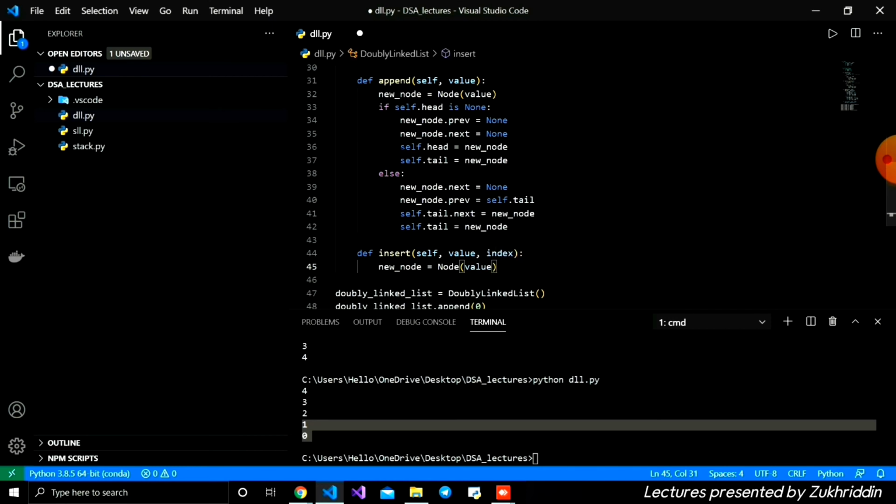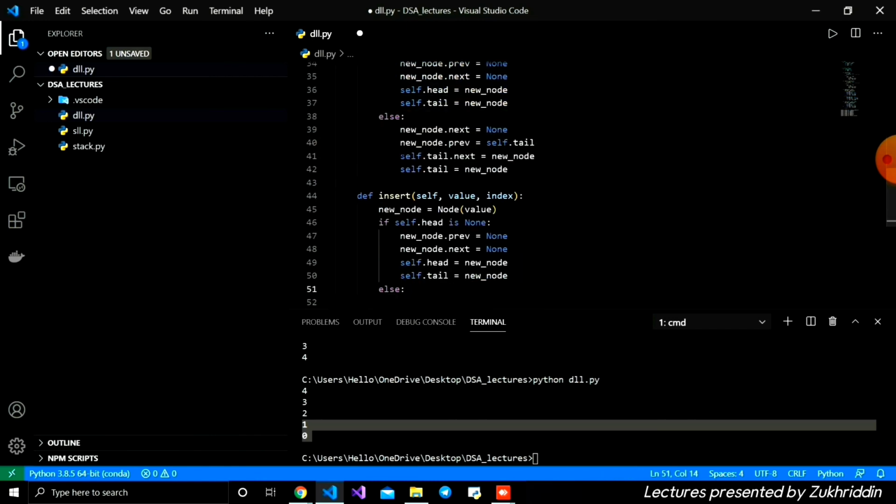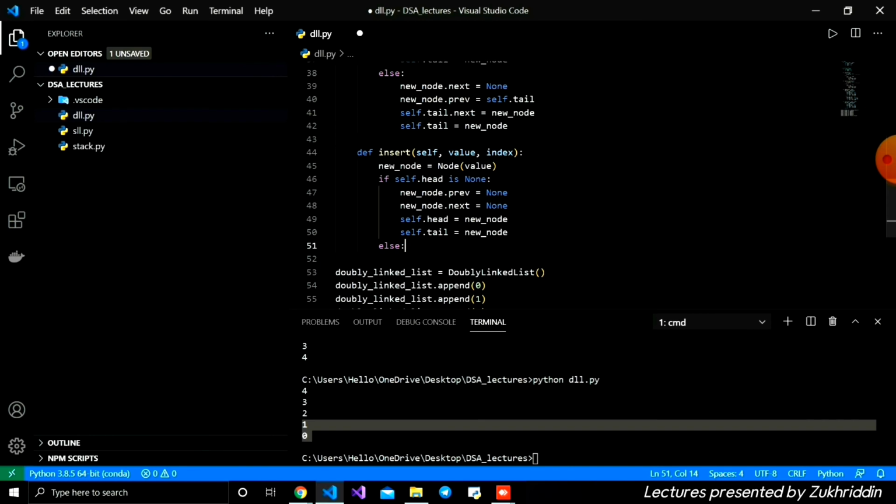And like so. And after that, the first thing here we're going to check is the condition, which we can copy from this code here and paste it here, like so. If the head is none, it means there are no nodes inside. We're going to create the first node like that. If not, for example if there is some node inside, it means here is the else statement.